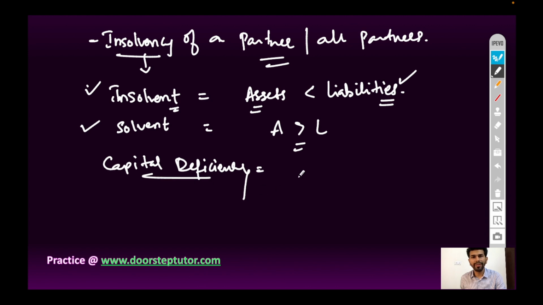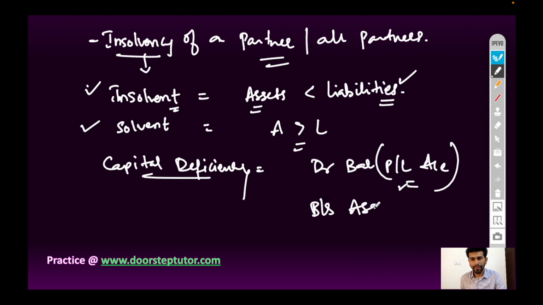Capital deficiency means debit balance of profit and loss account. If there is a loss in the business, it is shown on the balance sheet asset side. It is not an actual asset, it is a fictitious asset.